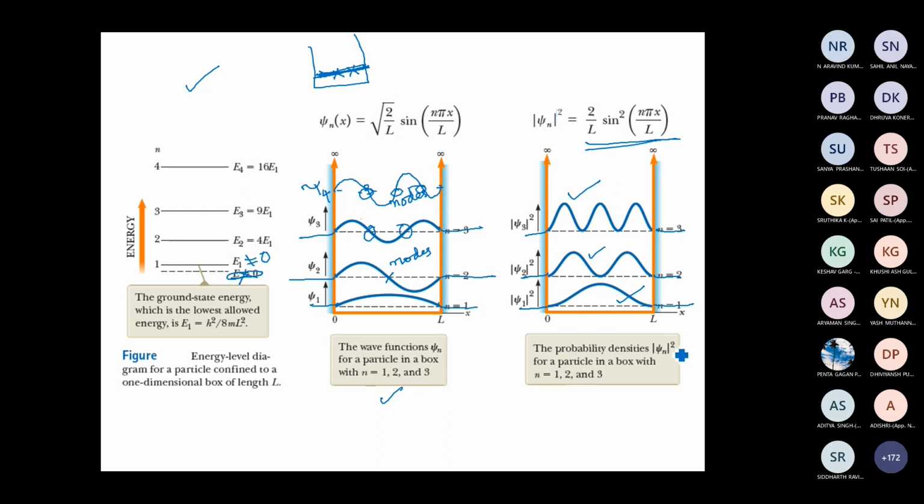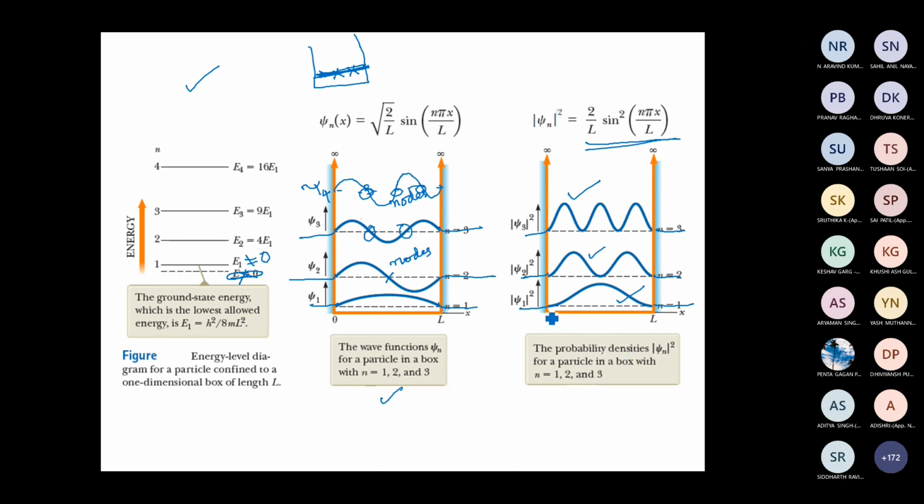But here, you see that the probability of finding a quantum particle inside a potential well is not constant. And it also depends upon the value of energy, in which state the particle is. If the particle is in its ground state, at which point do you have the maximum probability of finding the particle? Can anybody tell? x equal to L by 2.